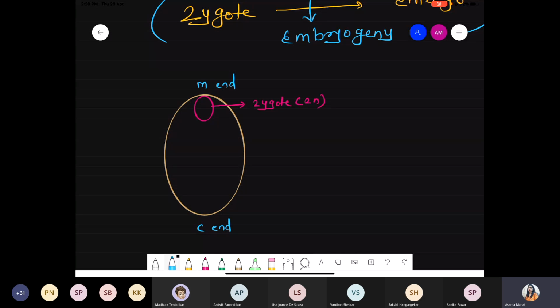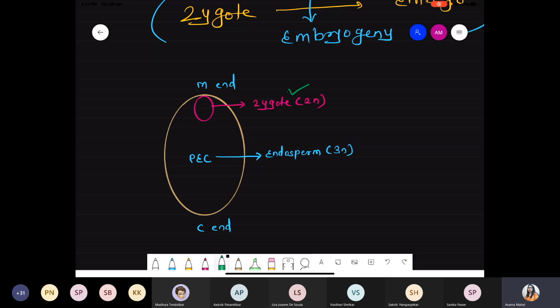Got it? And the largest cell, that is called the PEC, nothing but the primary endosperm nucleus, further develops into endosperm, whose ploidy level is 3n. So we have to focus only on the zygote part because we are talking about embryogeny. And what's the meaning of embryogeny? Embryogeny is nothing but the development of the embryo from the zygote. Got it? Do you understand? I'm repeating this point again. First diagram.